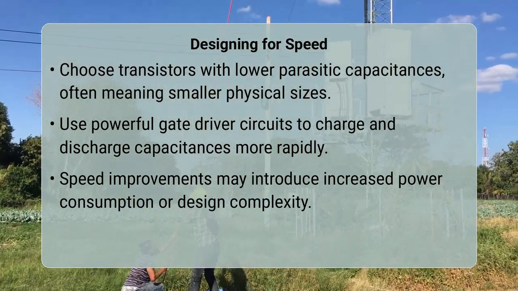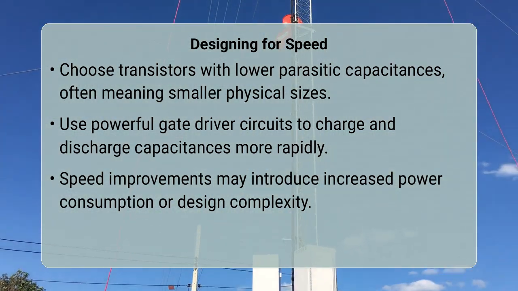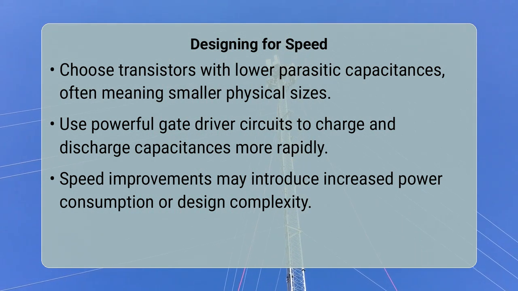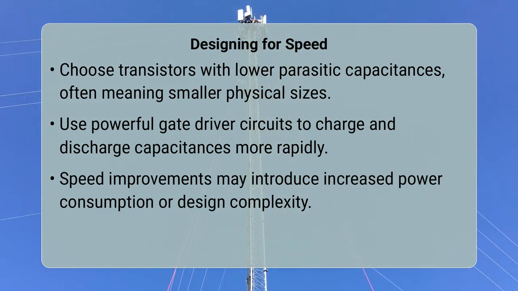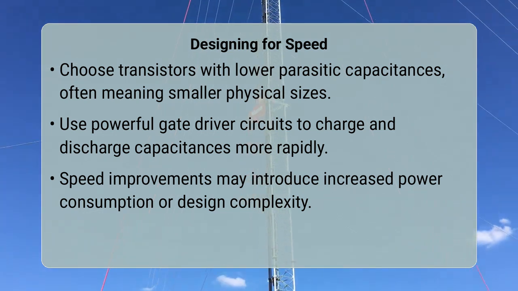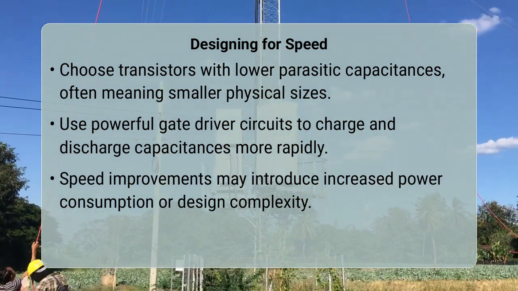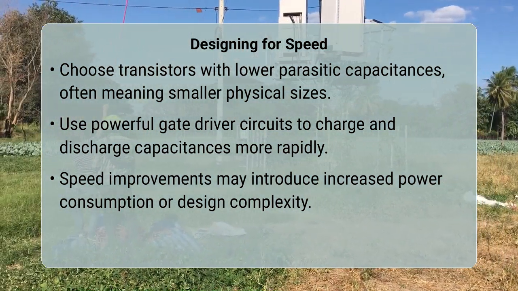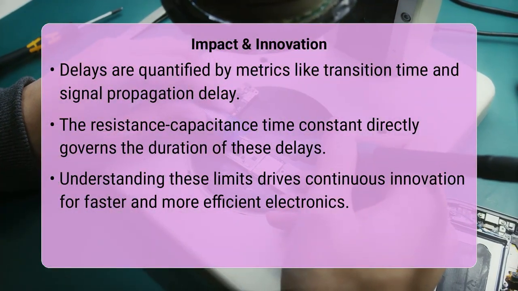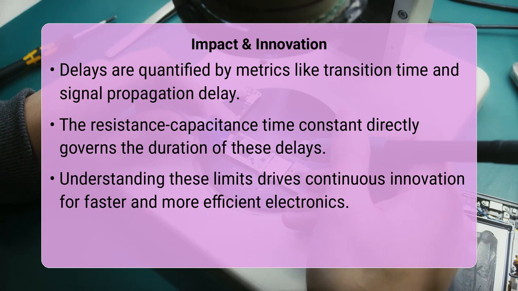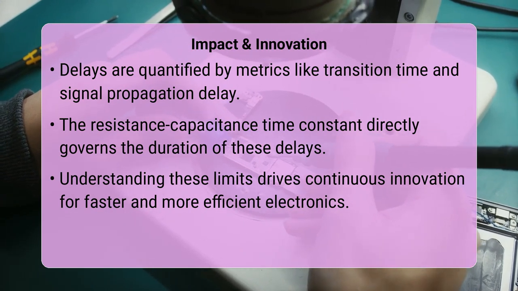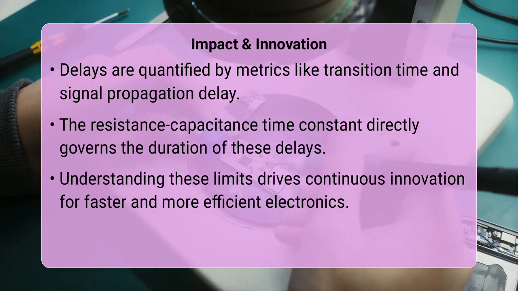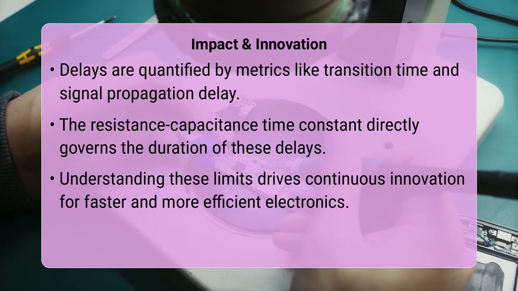These delays are quantified by specific metrics like transition time and propagation delay. Transition time refers to the time it takes for the output to change from one state to another, typically measured from 10% to 90% of the final value. Propagation delay is the time required for a signal to pass through the transistor from input to output. The RC time constant, a product of resistance and capacitance, is a fundamental concept that directly governs these delays. Recognizing these specific terms allows you to precisely analyze and predict circuit behavior in high-frequency applications.